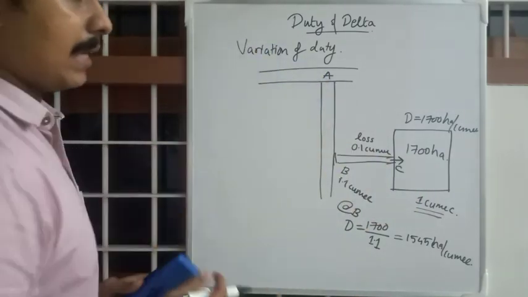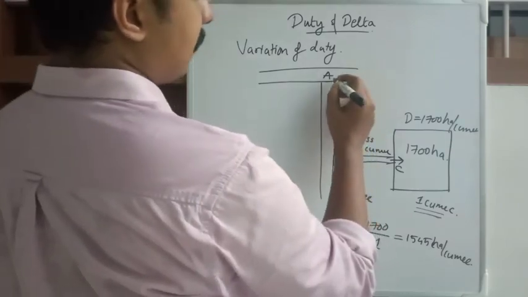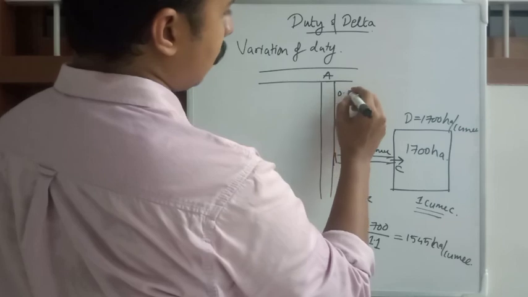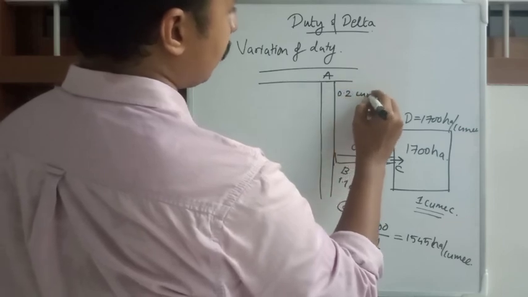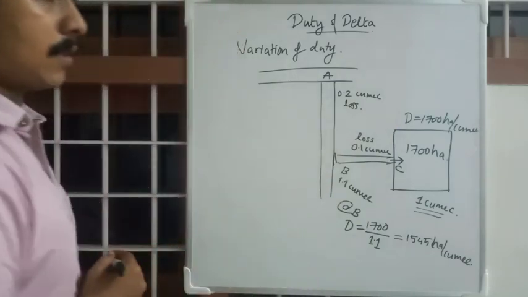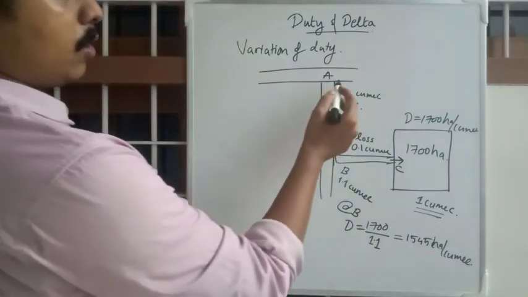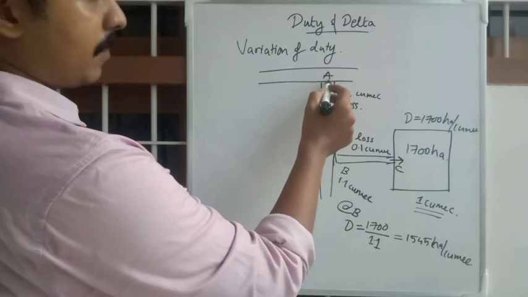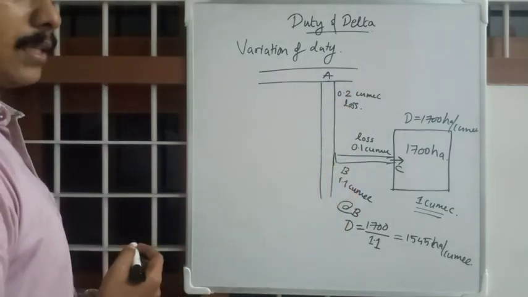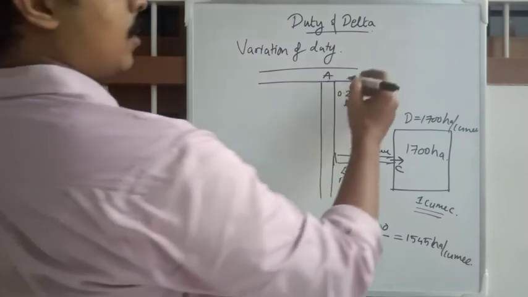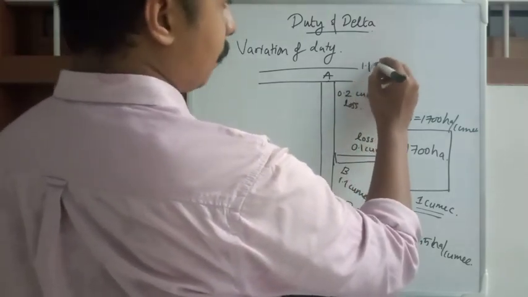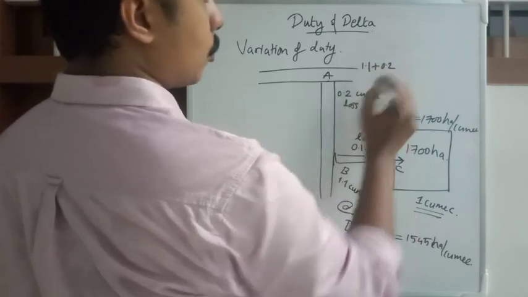And from A to B there is 0.2 cubic of loss. 0.2 cubic of water loss will be happening from point A to point B. Okay, then you have to supply how much water? 1.1 plus 0.2.